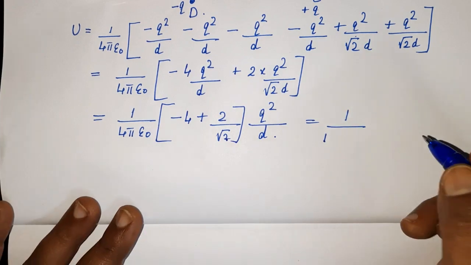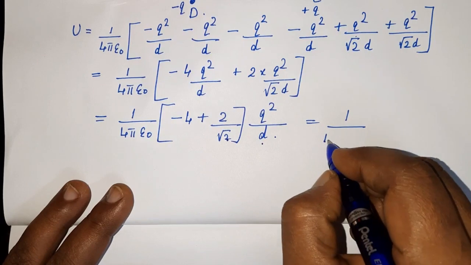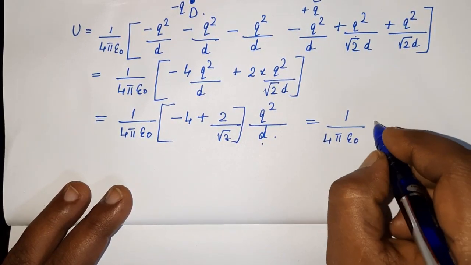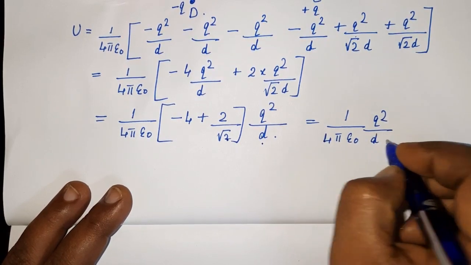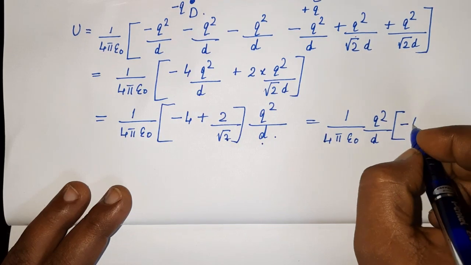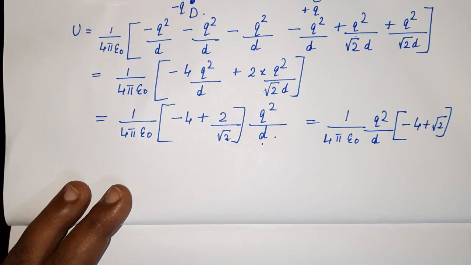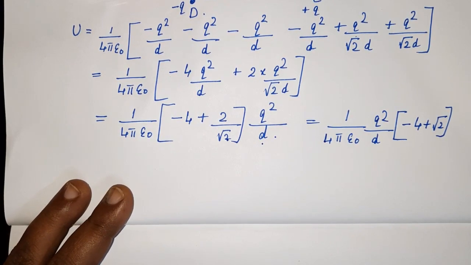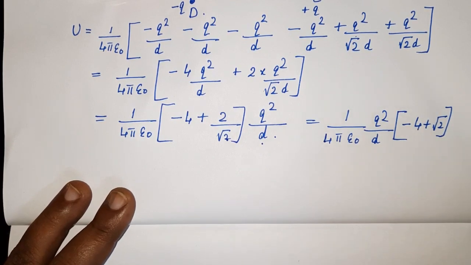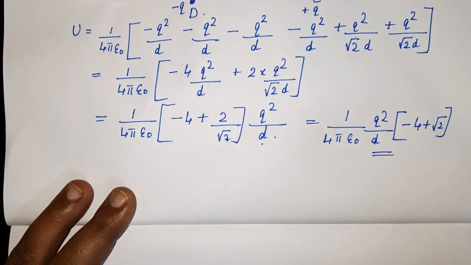epsilon 0 into, so hope it is clear. So it becomes 1 by 4 pi epsilon 0 into q square by d into minus 4 plus root 2. 2 by root 2 is root 2. So this is the answer. So this is what is asked. So you can keep as such, because no other values are given. So keep it as such.